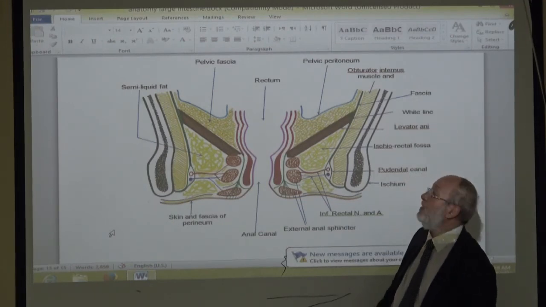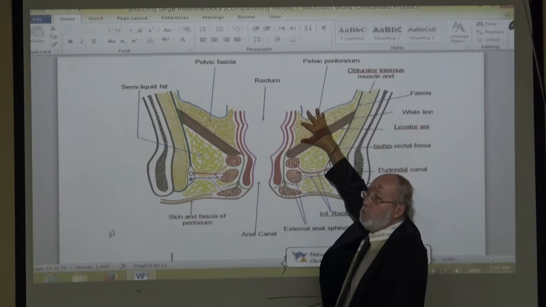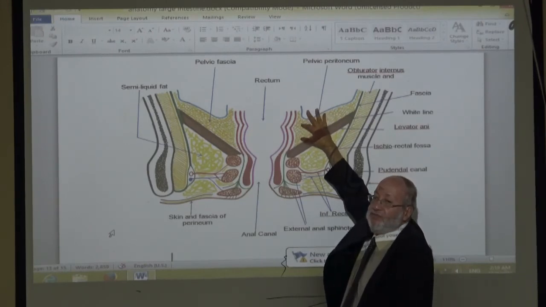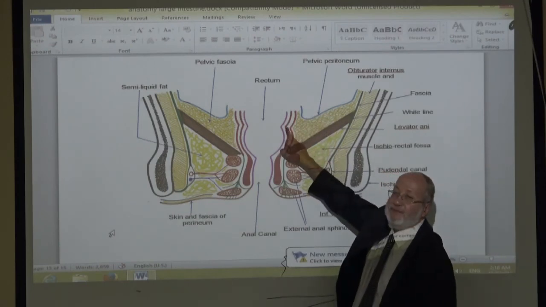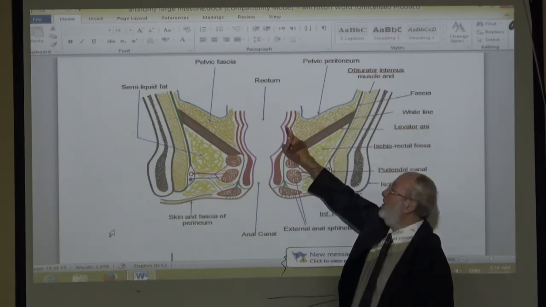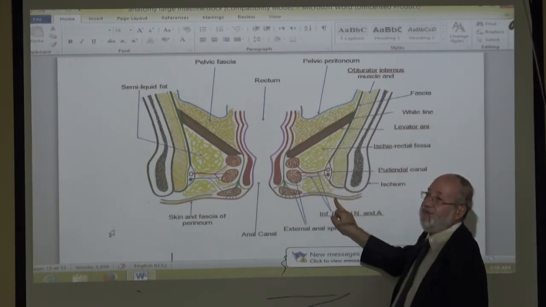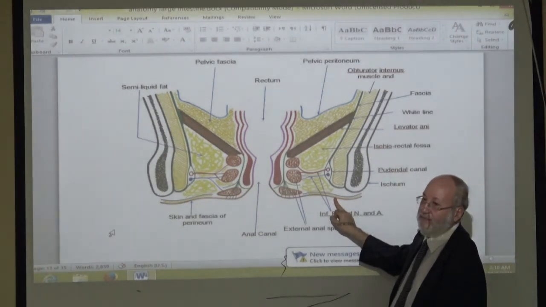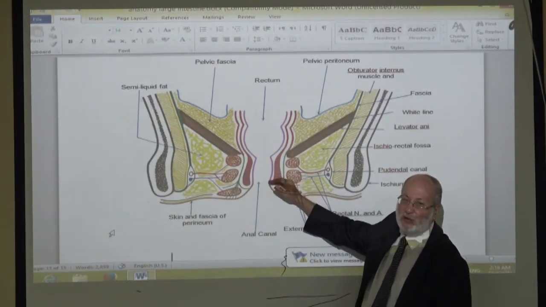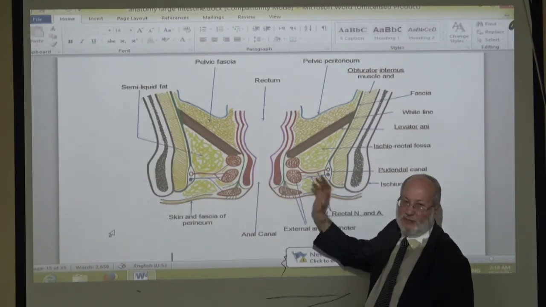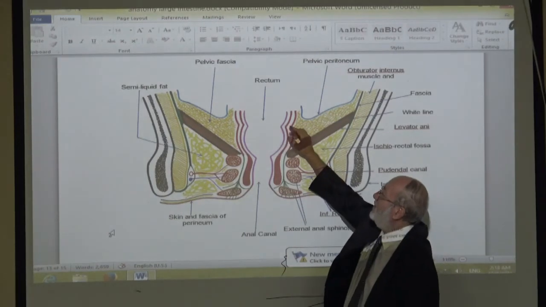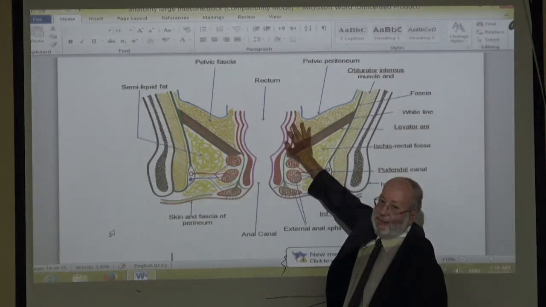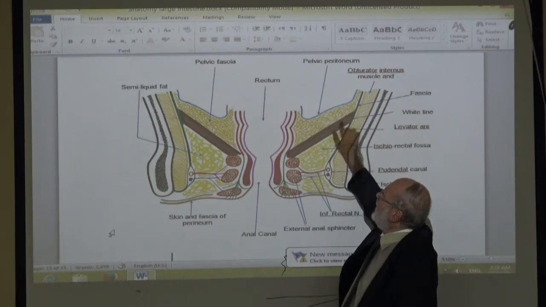But if the abscess is here, it ruptures into the rectum and then ruptures outside to the skin, leading to a high fistula. The previous one is called a low fistula, easily removed. But if the fistula is high, opening in the rectum above the levator ani,